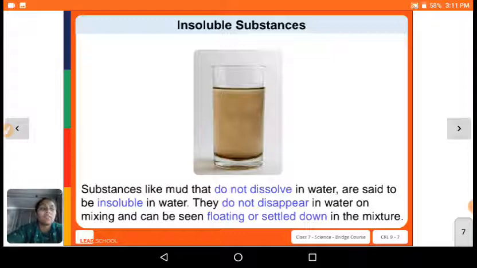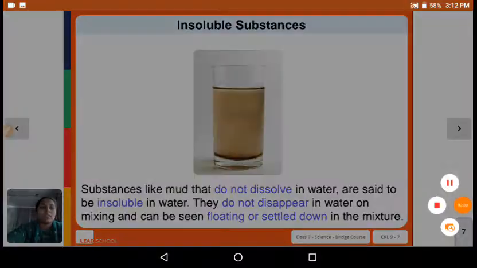Any substance that dissolves in water, and after some time we cannot see that substance in the water, is a soluble substance. What is an insoluble substance? It does not dissolve in water, and we can see it floating on top or settled down in the water. It will not disappear. So that is an insoluble substance.